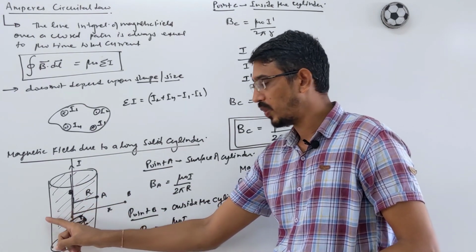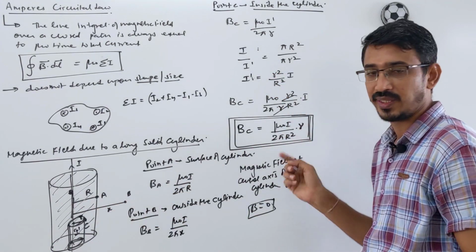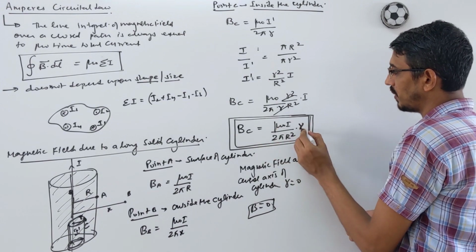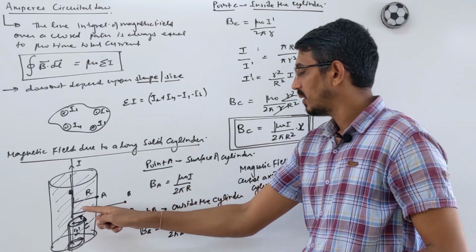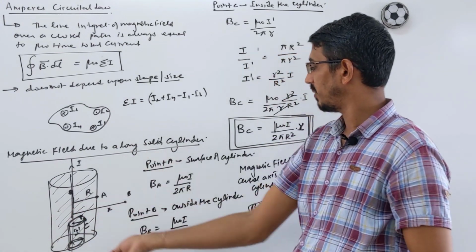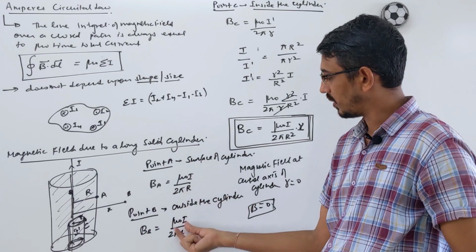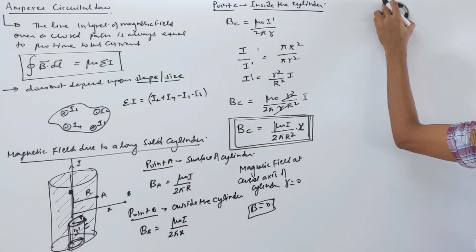Then as you come outward, going towards the surface of this cylinder, your magnetic field will be increasing, because all this is constant, and only this is varying inside the cylinder. So inside the cylinder, the magnetic field is increasing from the central axis to the surface, and outside the surface it is decreasing, inversely proportional to the distance. So actually we can draw the graph also.